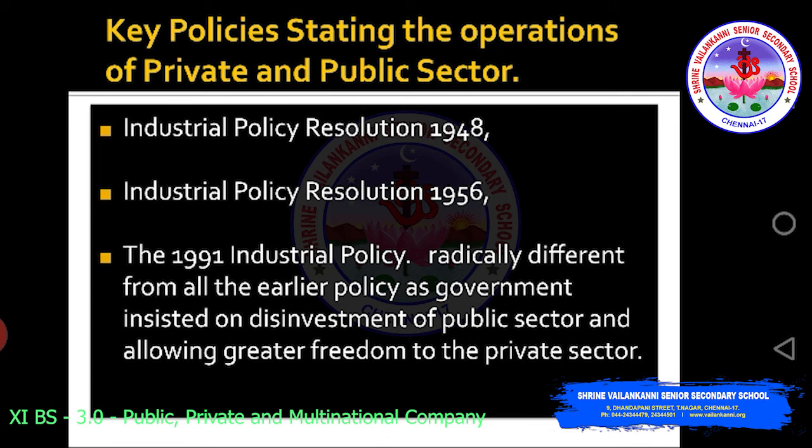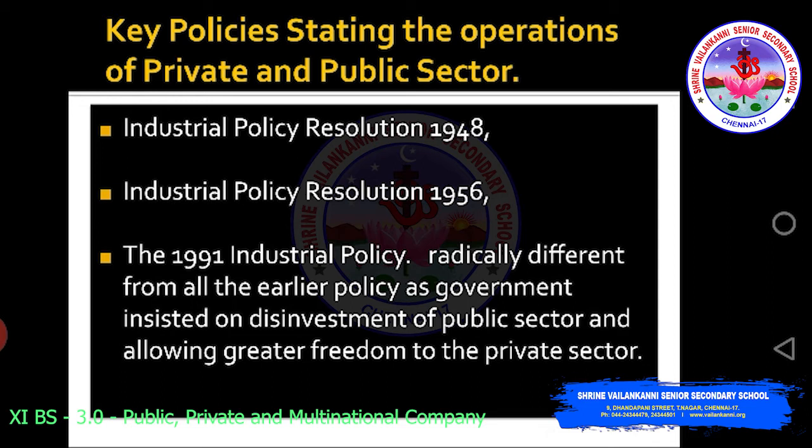Then Industrial Policy Resolution 1956, and the 1991 Industrial Policy, radically different from all the earlier policies, as government insisted on disinvestment of public sector and allowing greater freedom to the private sector.